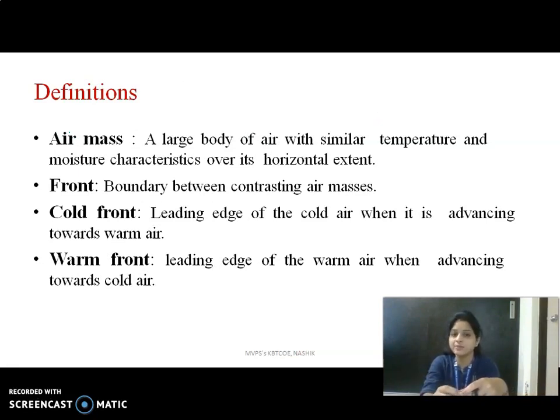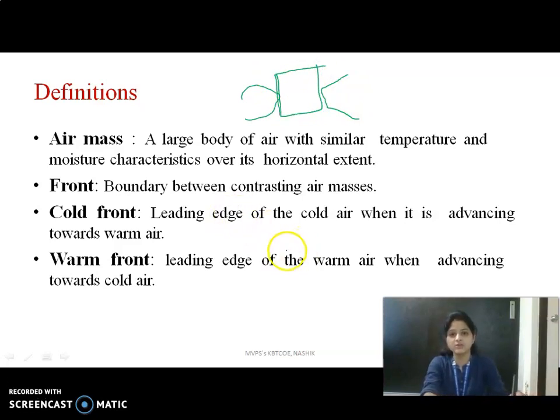First one is air mass. Air mass is nothing but a large body of air with similar temperature and moisture over its horizontal extent. Then front. Front means the boundary between contrasting air masses. If here is the cold mass and here is the warm mass, and this is the boundary, this boundary is called a front. So this is called the cold front and here it is called a warm front. So these are the different definitions.